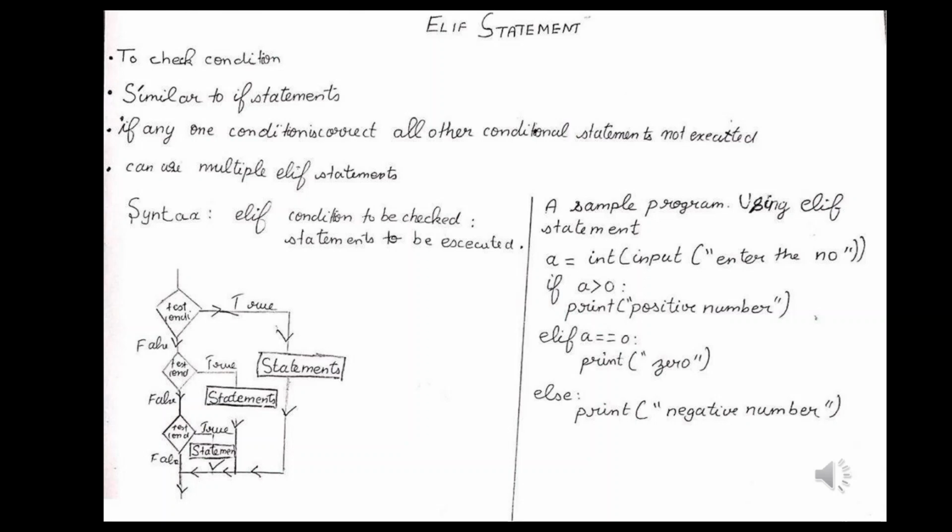If we give the value as -7 or -5 or -2, we get negative number because the first two conditions become false, and we go to the else part. In the else part, we get a negative number as a result.